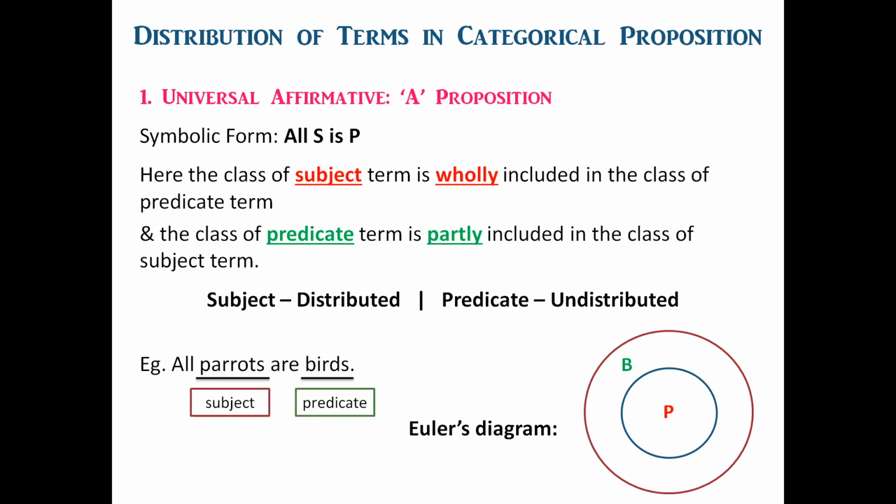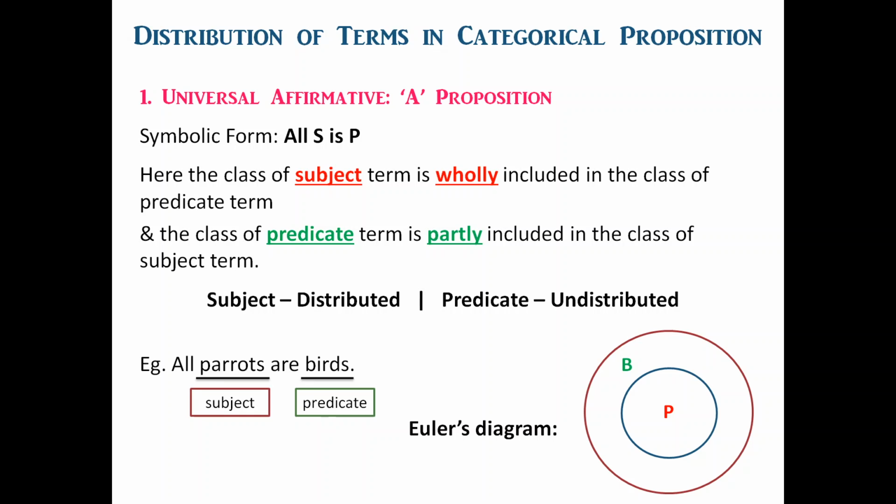Now you can see that the circle of parrots is wholly included in the circle of birds, whereas the circle of birds is not wholly included in the circle of parrots, because there is a part of the circle of birds which is outside the circle P. So it clearly shows that the subject term refers to the entire class and so it is distributed, whereas the predicate term refers to part of the class and so it is undistributed in the proposition.